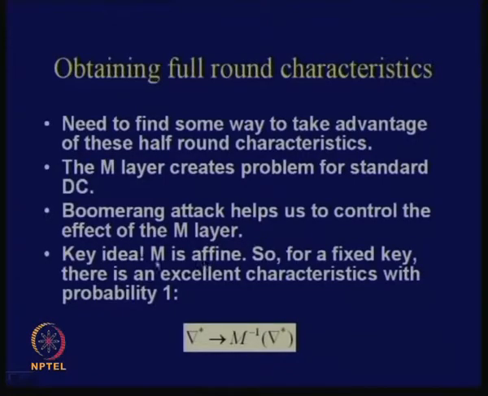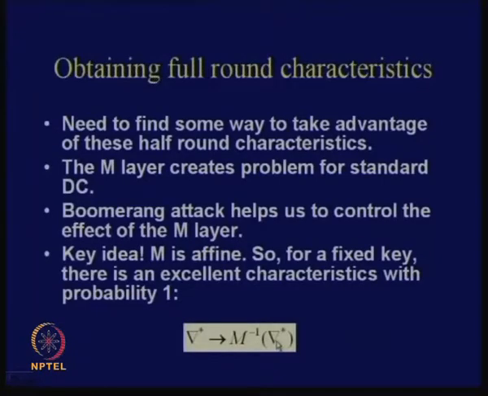The key idea is this: since M is affine, if I fix the value of the key and throw in an input differential, then the output differential is expected with a probability of 1, right. That is the basic idea. Therefore, if I throw in a differential of lambda star, then through M inverse, the inverse of the M layer, you are expecting a differential of M inverse of lambda star. What is the probability of this? The probability is 1 if the key is fixed, okay.